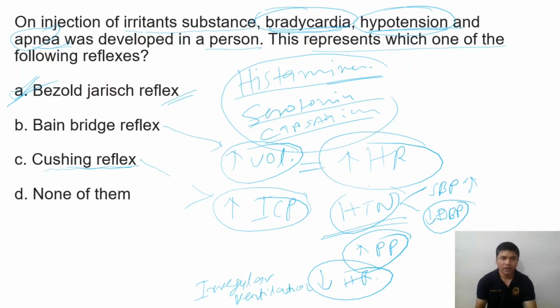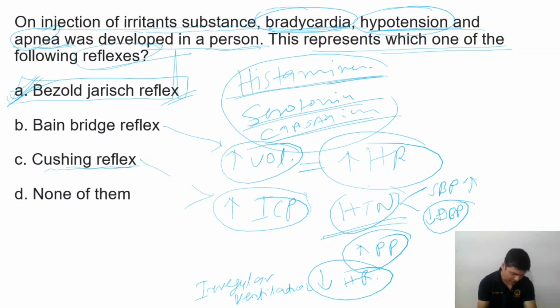So on injection of an irritant substance, bradycardia, hypotension, and apnea developed in a person. Which reflex is this? So the answer is the Bezold-Jarisch reflex. Next is the Bainbridge reflex. What is that? If you infuse a large amount of fluid suddenly, the volume increases, and the body will respond with increased heart rate.